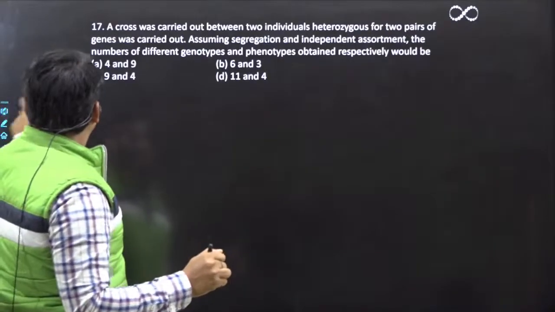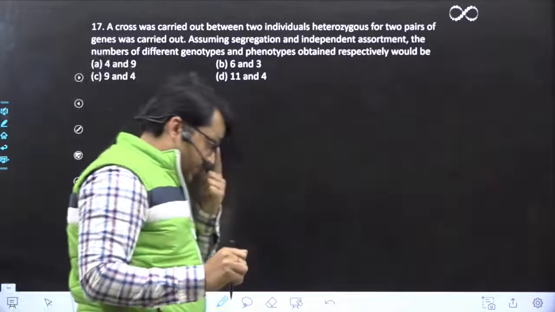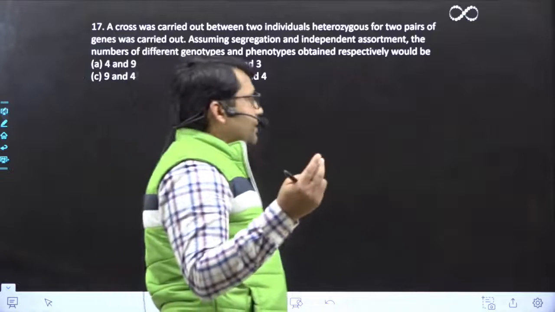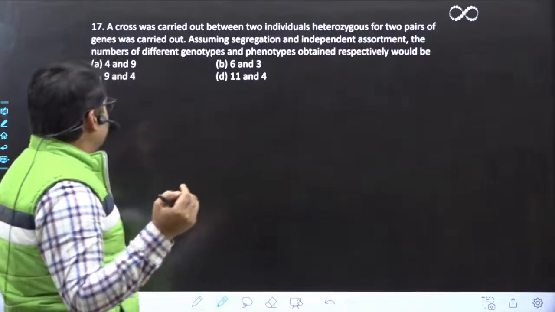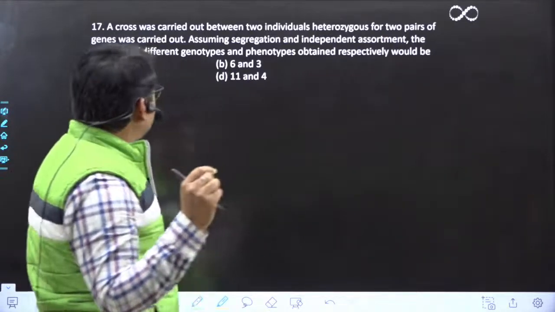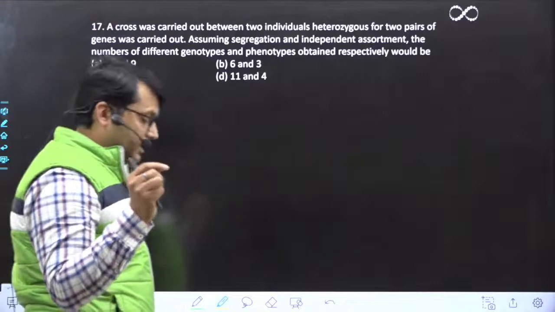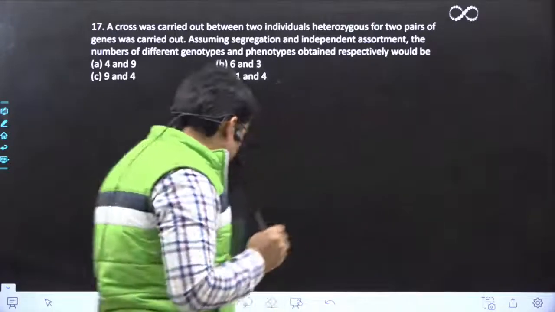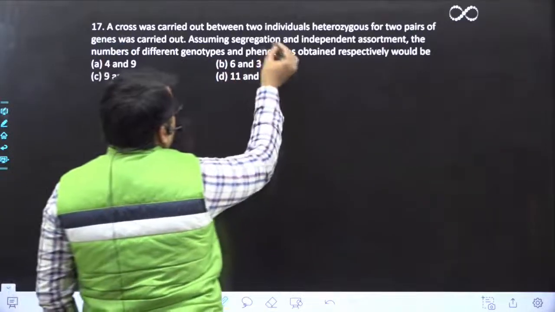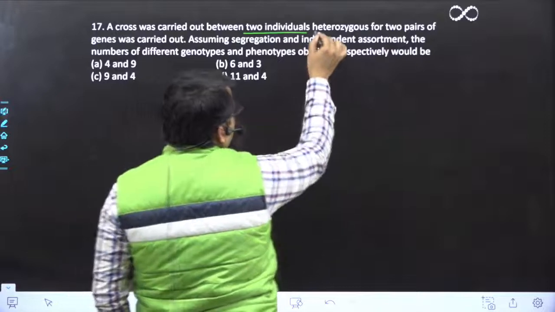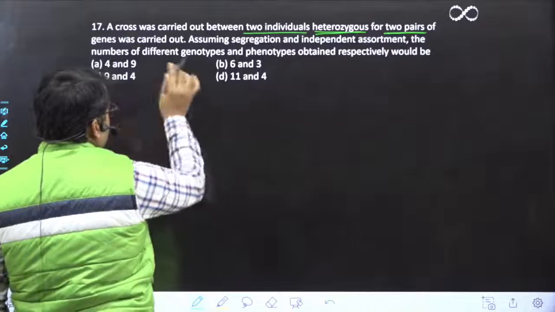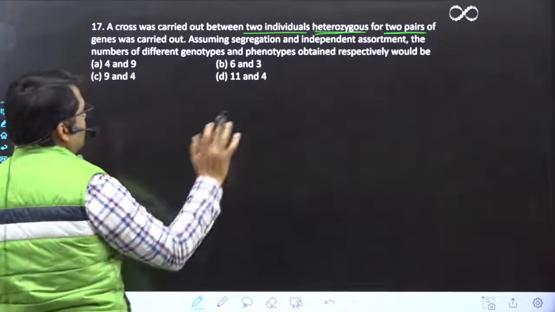We are going back to question number 17. Now this question is: a cross was carried out between two individuals heterozygous for two pairs of genes. Assuming segregation and independent assortment, the number of different genotypes and phenotypes obtained respectively would be. So basically it is saying that we have made a cross between two individuals, and both are heterozygous for two pairs of the gene.